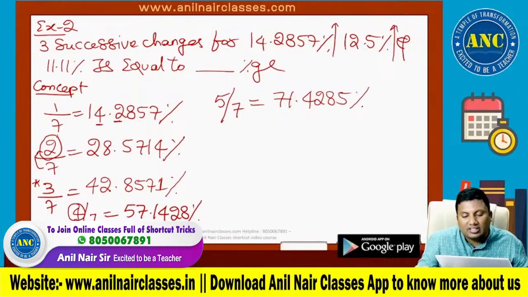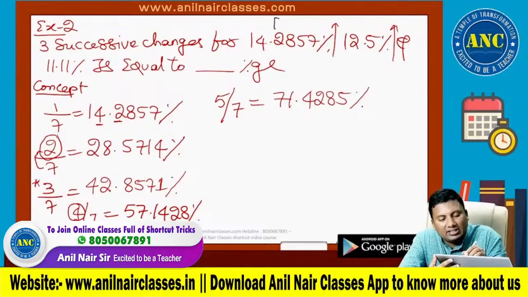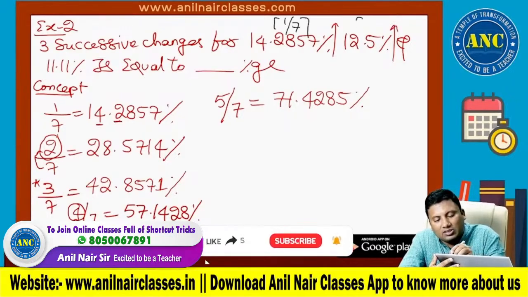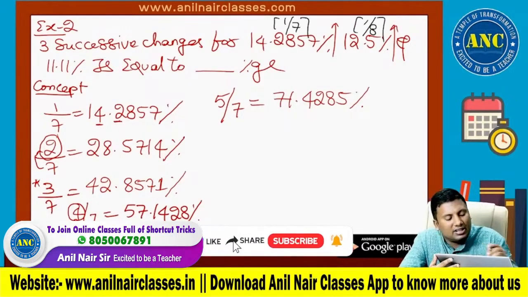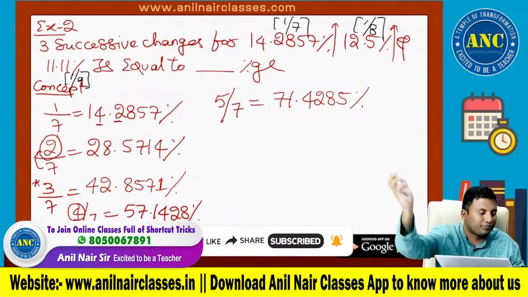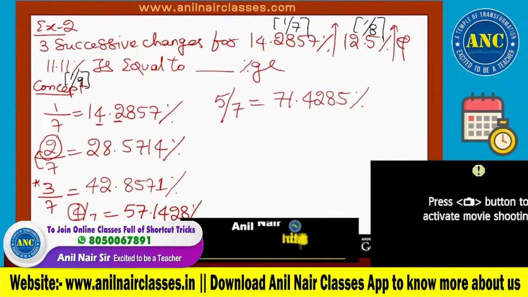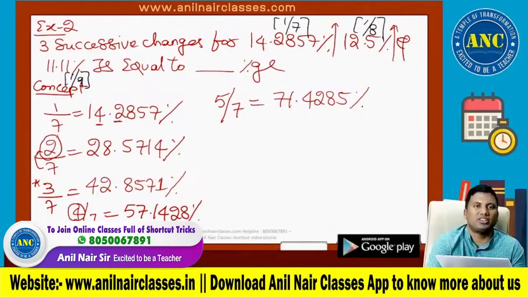Successive changes for: this is 1 by 7, this is 1 by 8, and this is 1 by 9. Again, I will tell you the shortcut for 11.11 little later, in the next slide. I hope it is clear. Kindly ask me any doubts before I solve this problem. First 3 examples are fundamentals, then it is an advanced level.